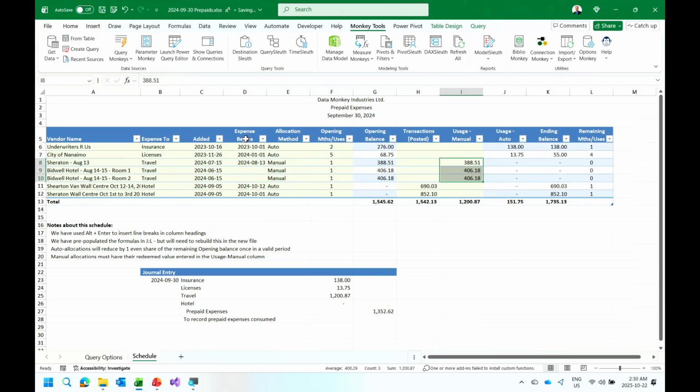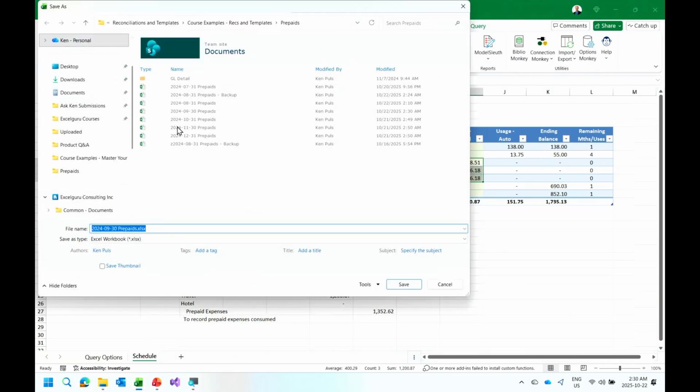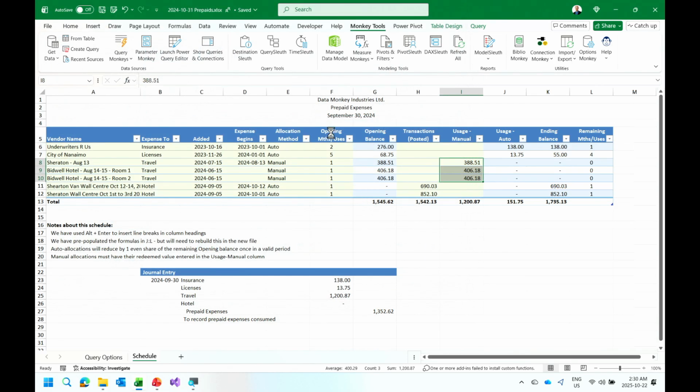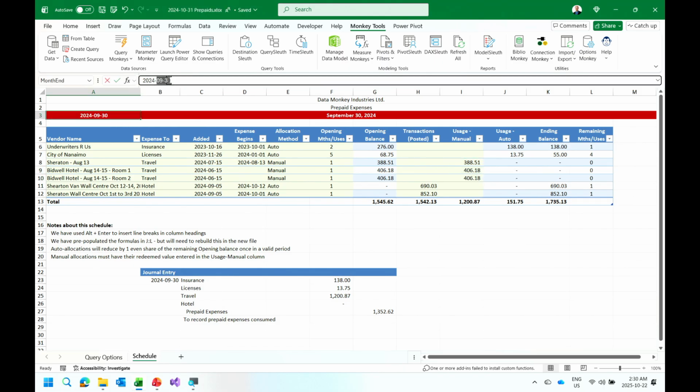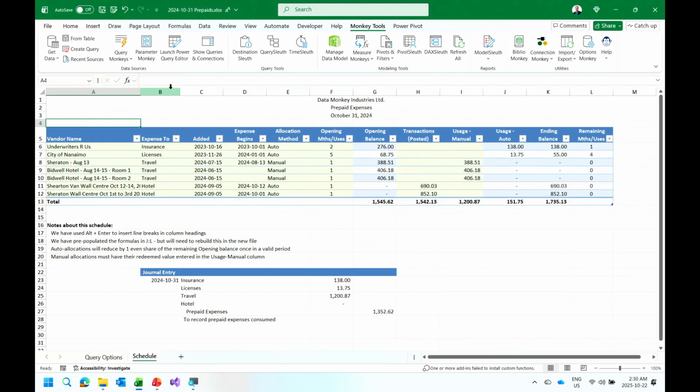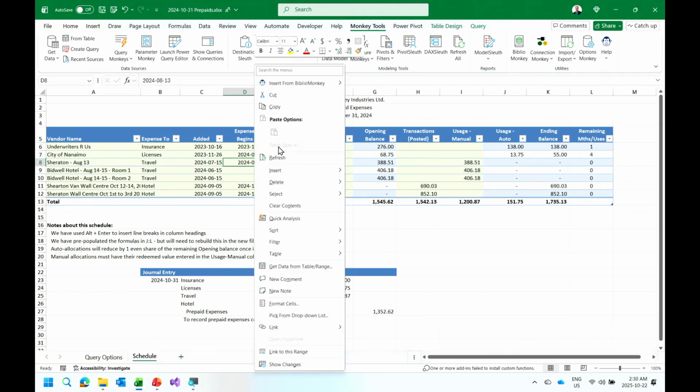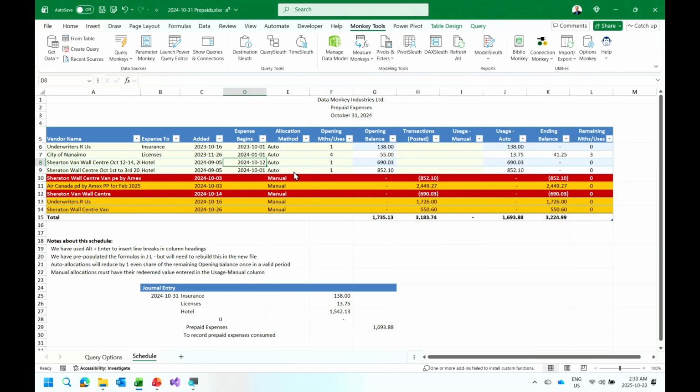So, once again, we can hit save, and then if we want to take it forward, save as, we'll go to 10/31, we'll say save, replace, we'll update our date, and we'll refresh. Now, this looks awful, but actually it's beautiful. The reason it's beautiful is because these two red lines, we can see some negative numbers there. My accountant actually posted transactions into the general ledger listing. He didn't need to because the schedule was going to do it all for him, but he didn't know.